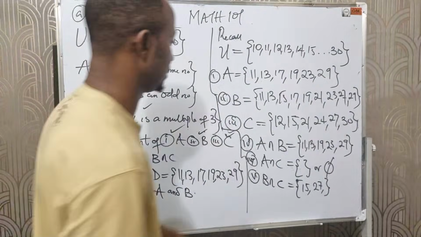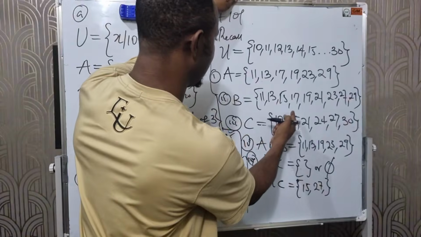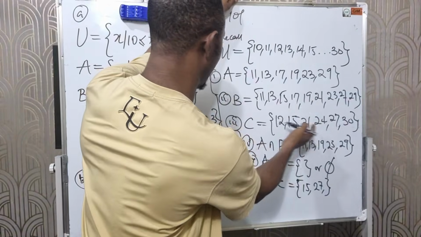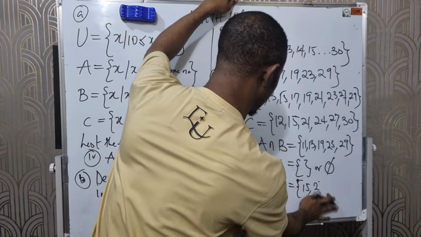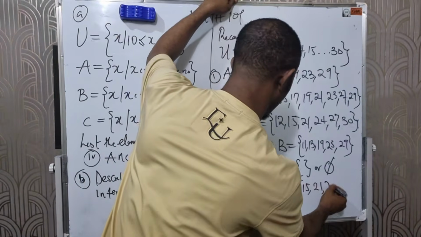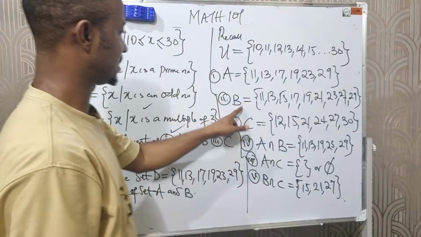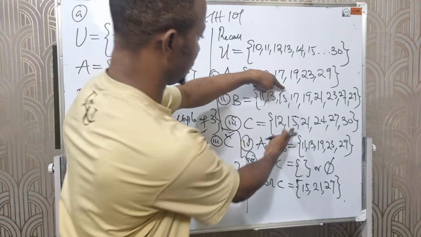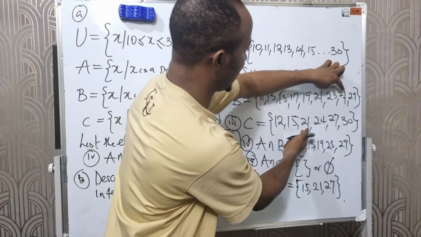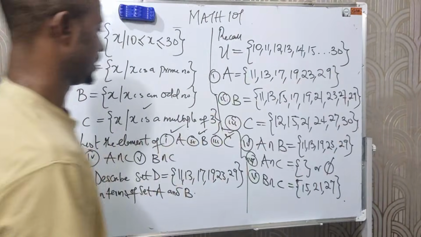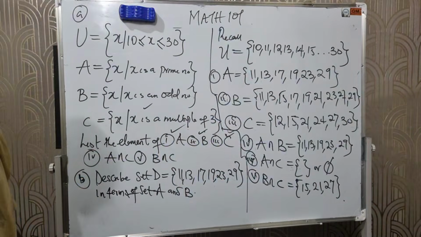Between B and C, let's check again. There's 21 in both. Sorry. 21 and 27. Okay? Between B and C, we have 15, 21, and 27. Don't forget. Now the next one says, please write.